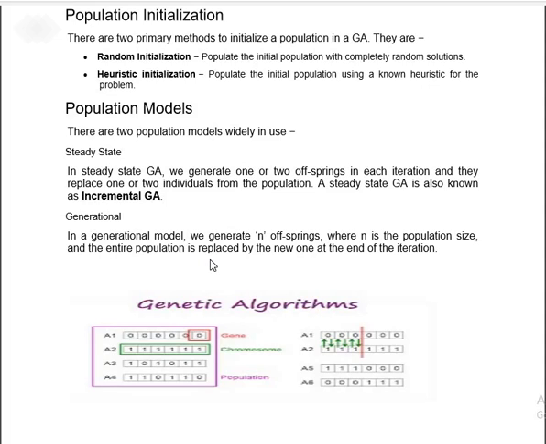I suggest all students go through the video lecture and gain this basic knowledge, so that in the upcoming video we can focus on the fitness function, how parent selection is done, how crossover proceeds, and what mutation strategies there are to complete the genetic algorithm theory.